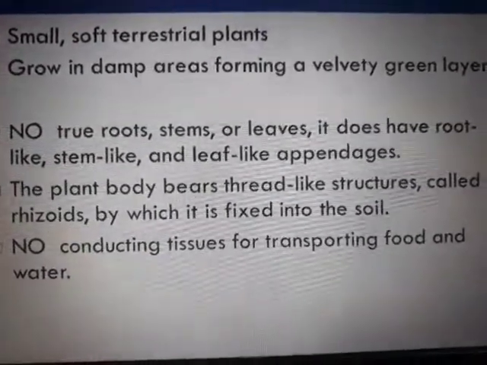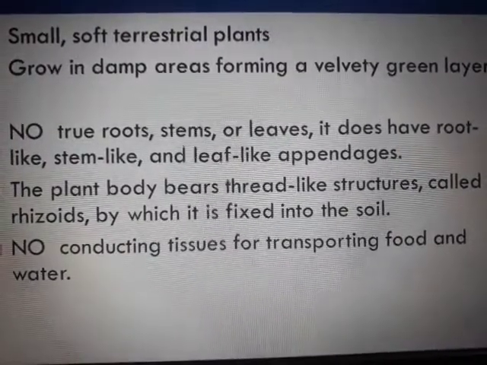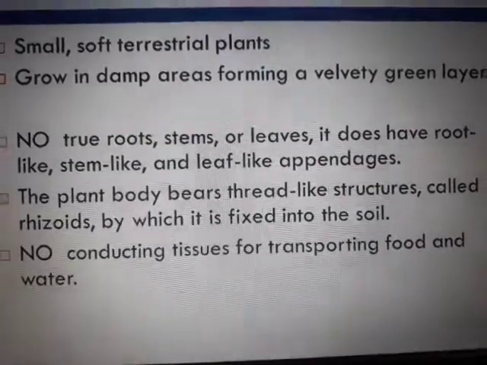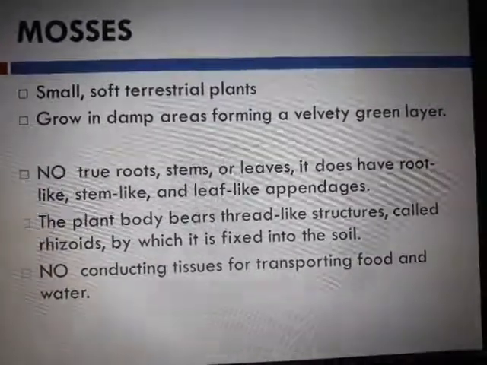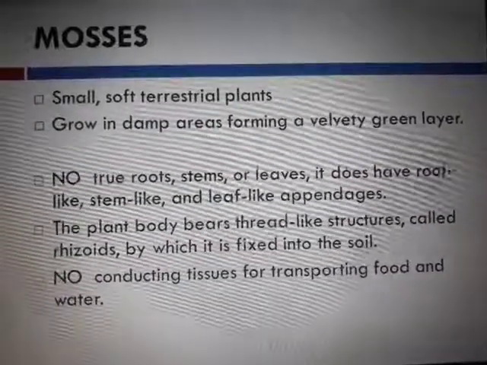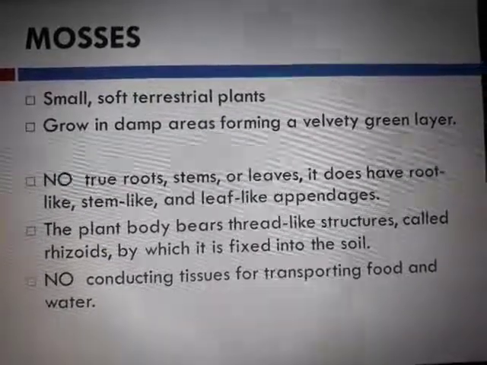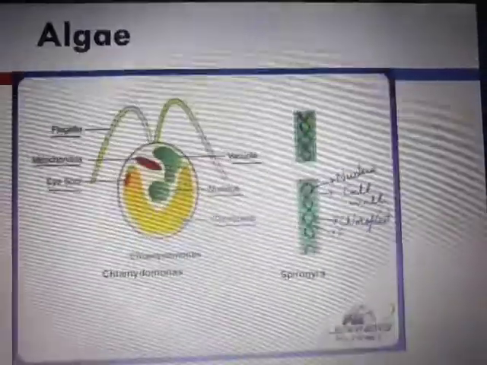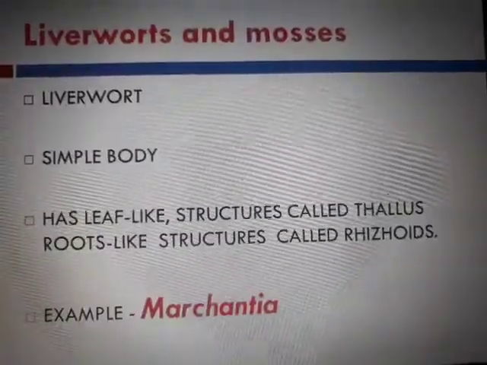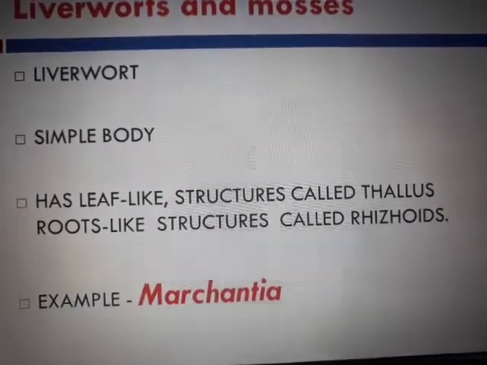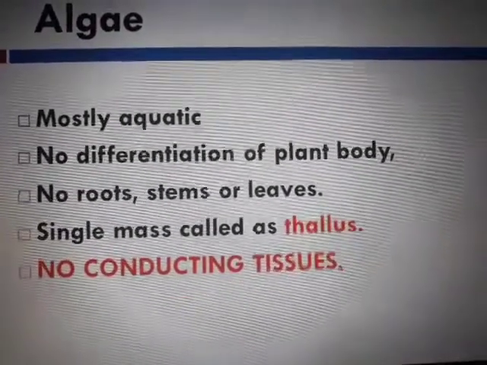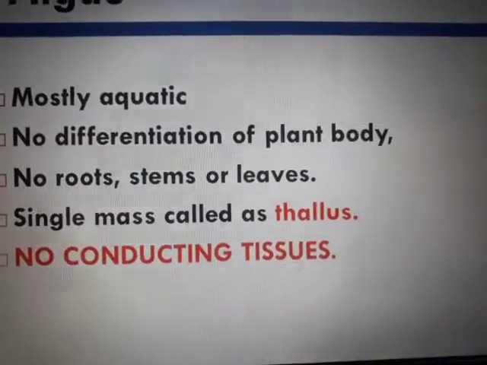The plant body bears thread-like structures called rhizoids, root-like structures, and again they do not have any kind of conducting tissues. So liverworts and mosses do not have any true structures. They just have root-like and leaf-like structures. And algae is just a mass which is called thallus.